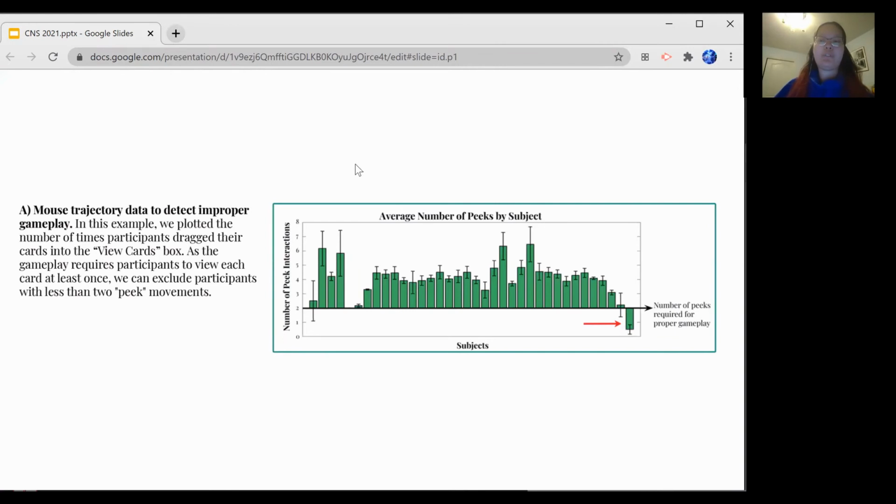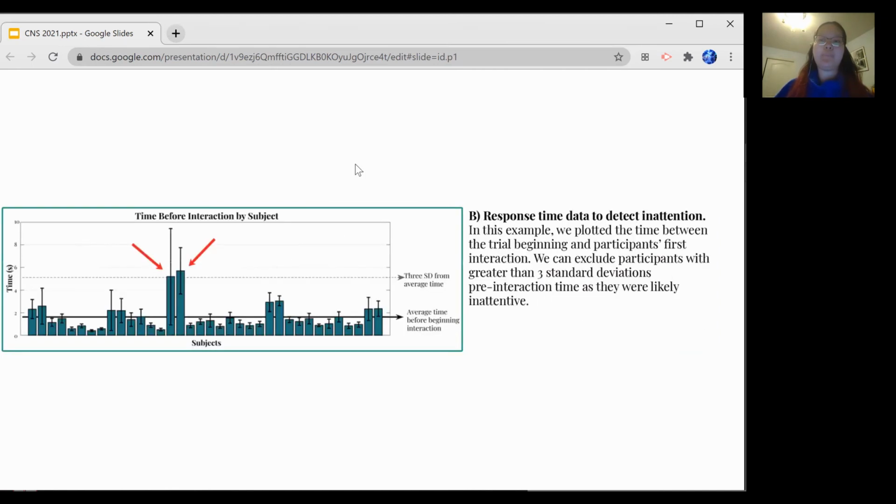First, we can use mouse trajectory data to detect improper gameplay. For proper gameplay, the draw player must view both cards once, resulting in at least 2 views or peaks for each draw phase. By plotting average number of peaks for all 36 participants, we can exclude those with less than 2 peaks on average, as they could not have been playing the game properly.